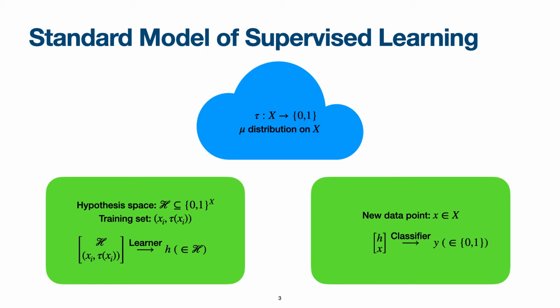Once we have such a hypothesis, we can deploy it and actually do classification. If you have a new data point x, you can classify it as 0 or 1. Of course, what we would like to do is to provide some guarantee about the generalization error of such a chosen hypothesis. We would like to be able to say that based on our choice of hypothesis and our training set, we have some expectation that our hypothesis will behave as tau, the true labeling function.